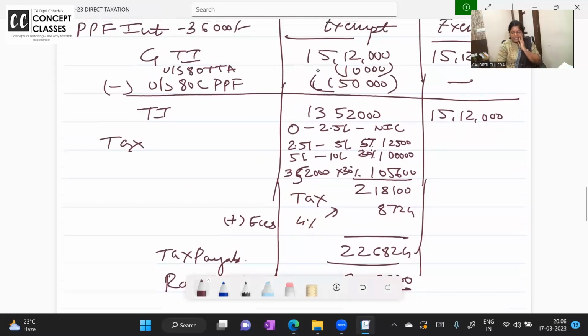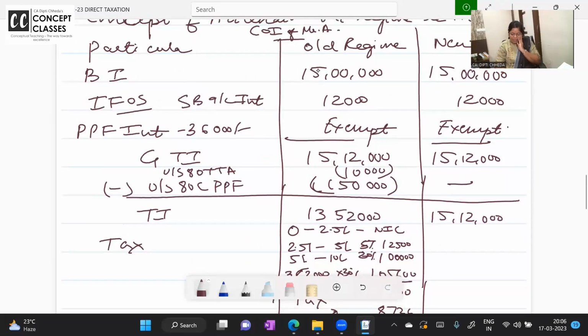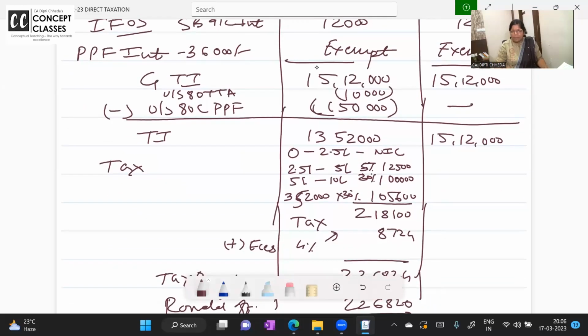Old tax regime is clear? Acha, ma'am, in the new tax regime also, shall we have deductions? No deductions. Only 80 JJAA and 80 CCD2. 80 CCD2 is allowed for national pension scheme of the employer. 10% of the basic DA is allowed. Now on 15 lakh 12,000, can we calculate the tax as per the new tax regime?